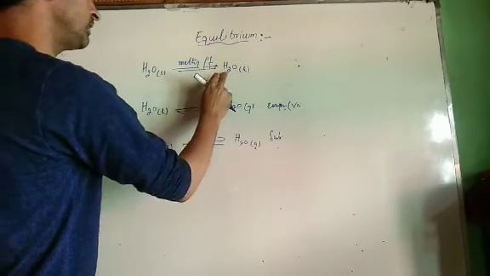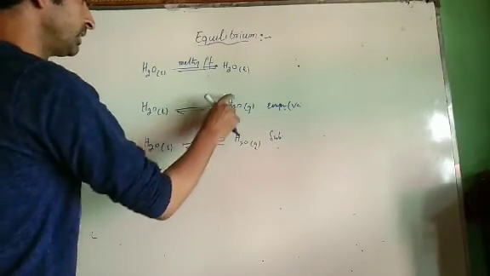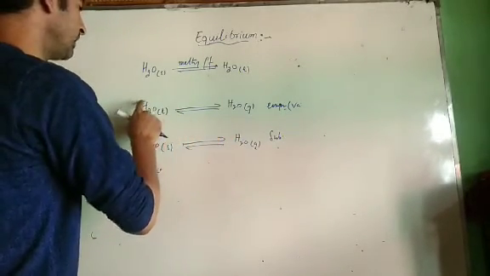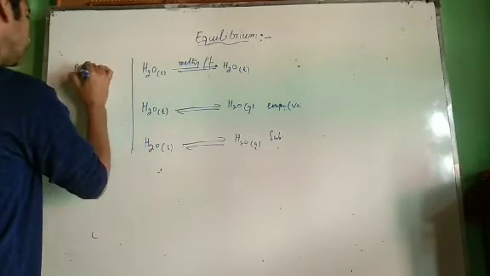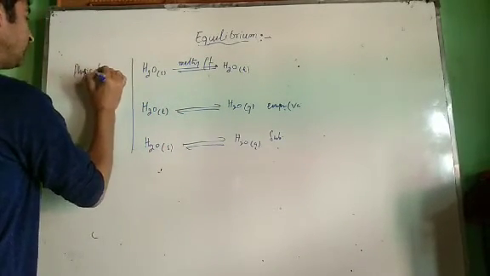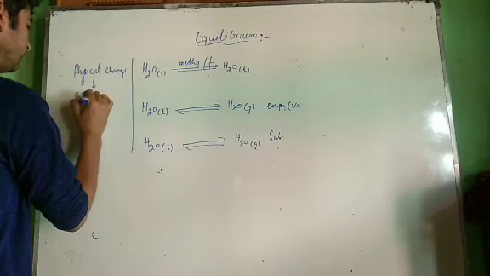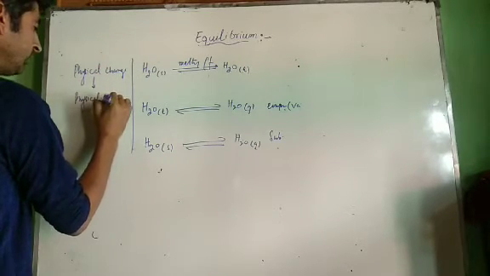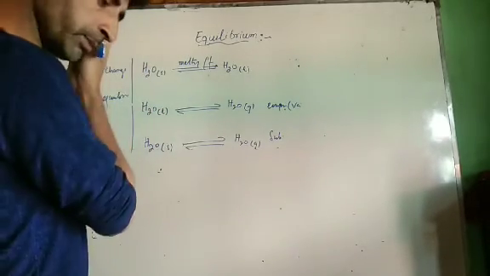It's water over here, it's water over here. It means the chemical composition of the water is the same in each case. If equilibrium is maintained in physical changes, then it's called physical equilibrium. In all these cases, physical equilibrium is maintained.